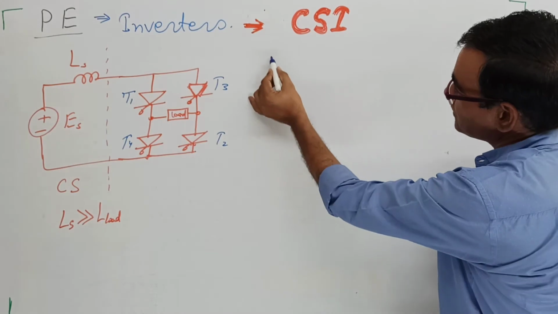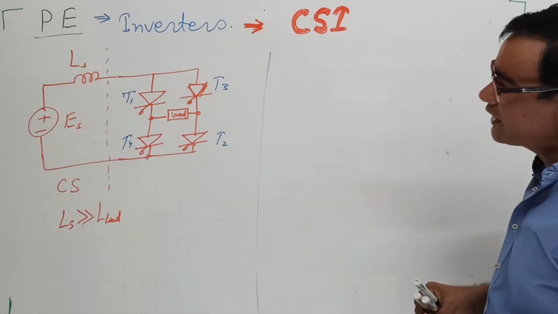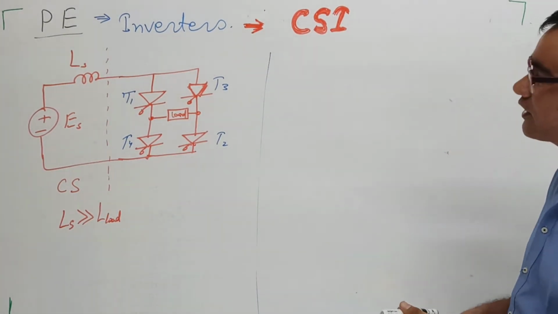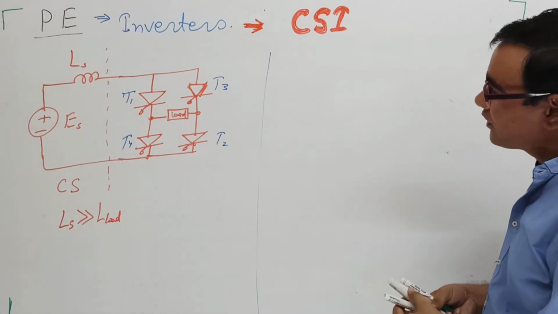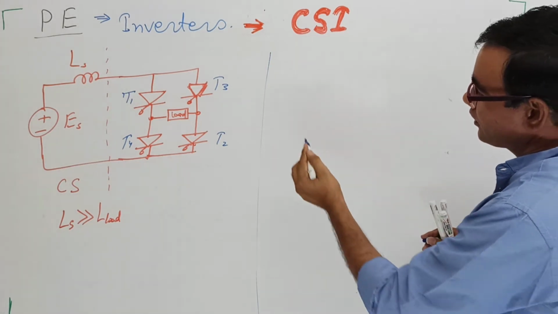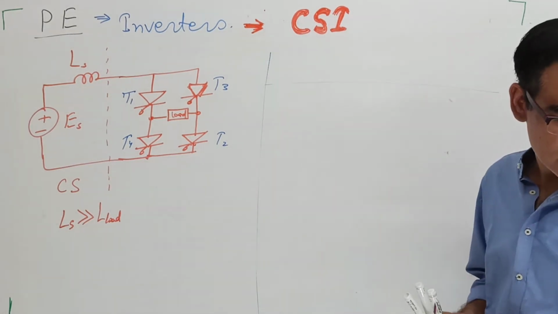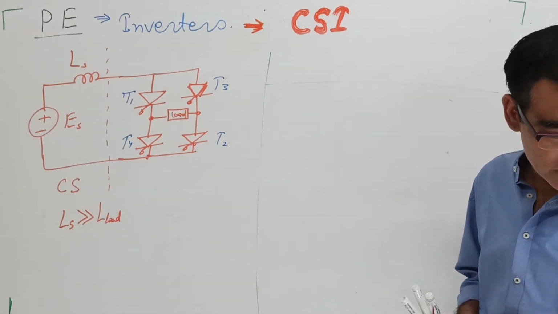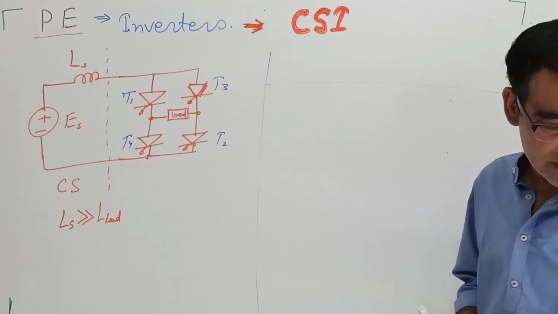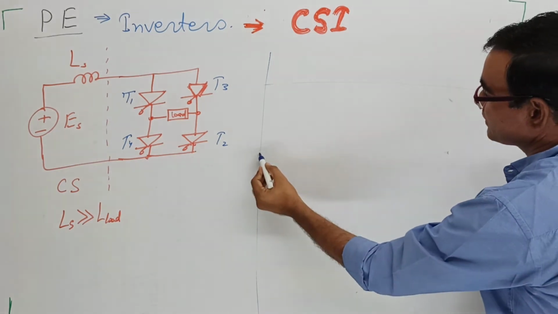Okay, now we are taking the output cycles. Here we are taking the different output cycles: the output current, the output voltage, and the input voltage.